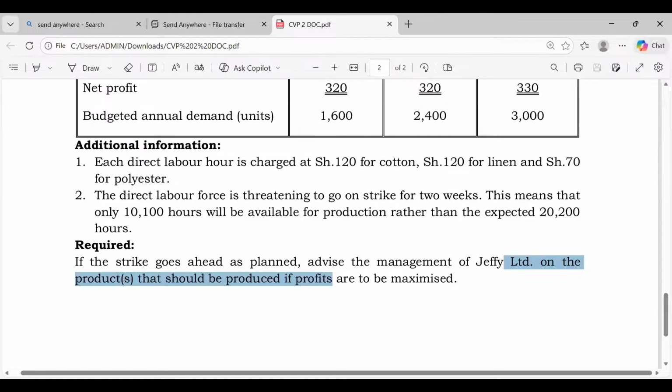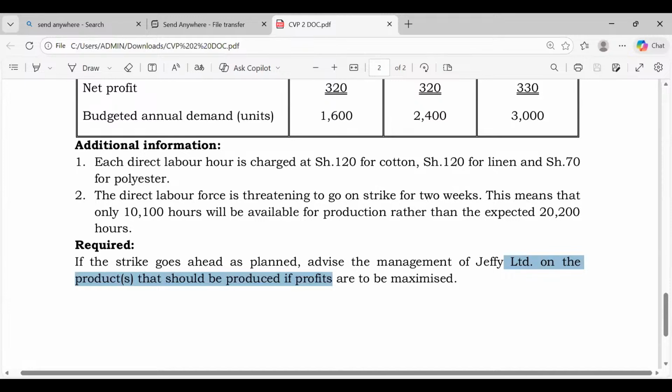So we can see here, in the additional information, we are told each direct labor hour is charged at shillings 120 for cotton, shillings 120 for linen, and shillings 70 for what? Somebody? Polyester. This is where scarcity now comes. The direct labor force is what? Somebody? They are threatening to go on strike for 2 weeks.